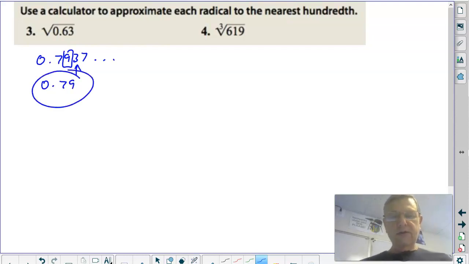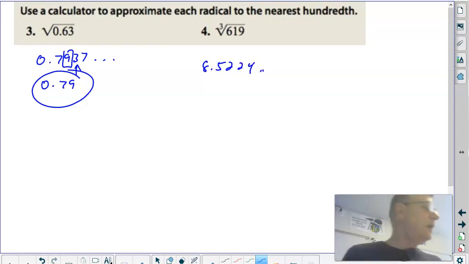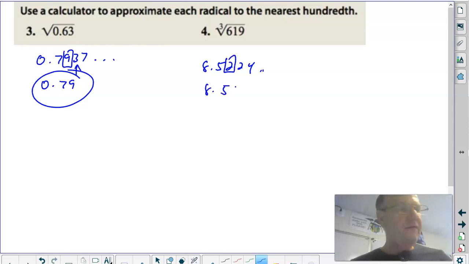All right, and then 619. It's a cube root, so you have to know how to punch in a cube root into your calculator. Punching that in, I got 8.5224... Checking that out to the hundredth, that would be 8.52, approximately. That's a bad wavy equal sign for approximately.